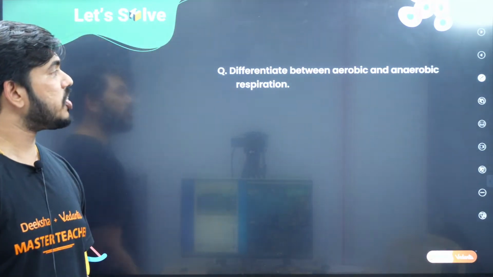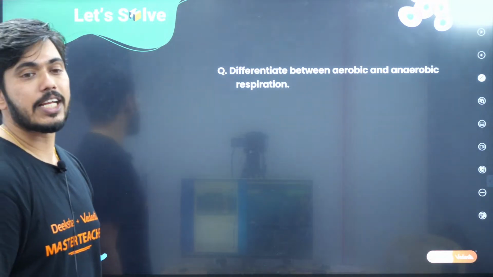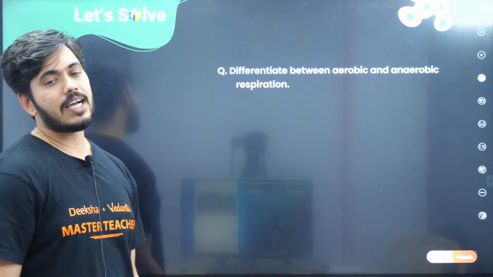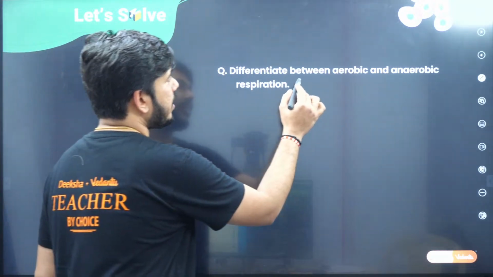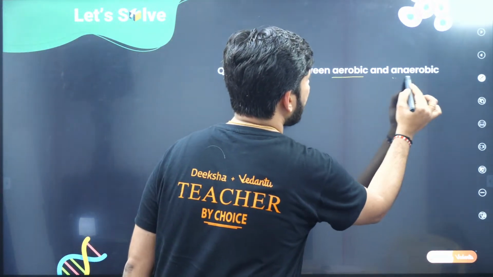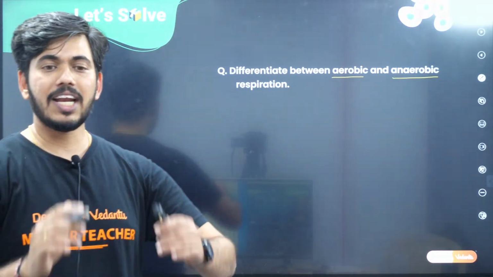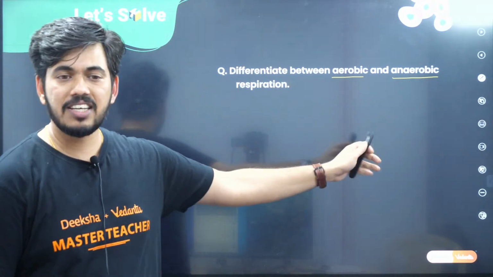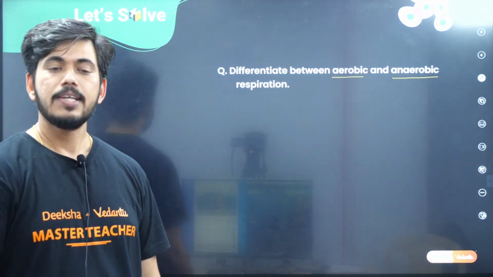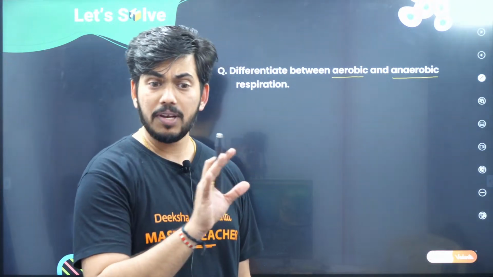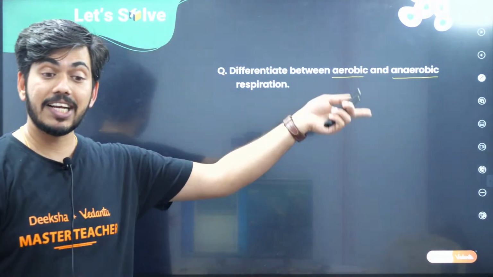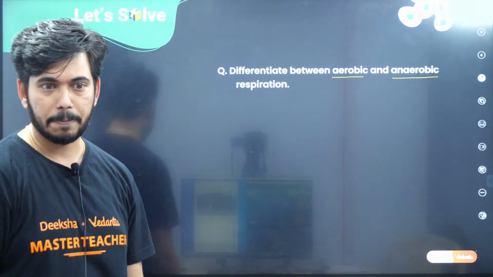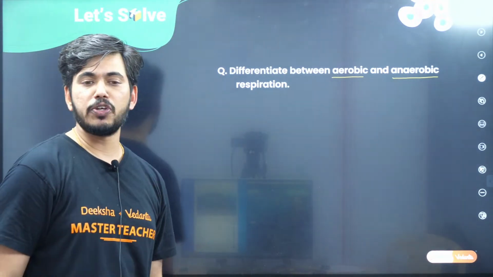Now differentiate between aerobic and anaerobic respiration. This is one of the very important questions you can expect in the examination. Now, what is the answer here? Here we have to understand the meaning of aerobic and anaerobic respiration, children. If you understand the meaning of both, then you can answer all the questions related to this. Let me give the basic idea about this, and after that let us see what we are supposed to answer in the examination.